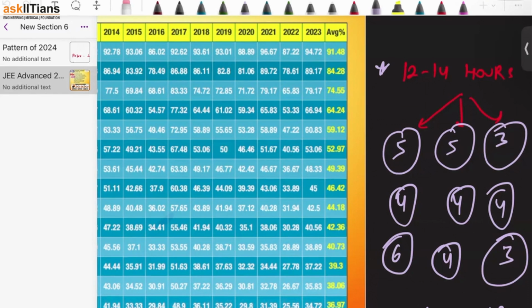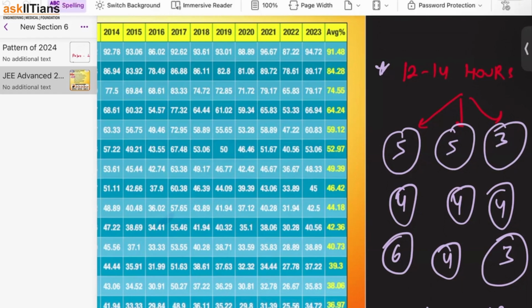So this 12 to 14 hours of our break time, which is our study time, right? That time also should be distributed like that only. So in this time, this is what we have to do. In this time, there is no work for theory. Theory, just do once. You have learned it, it's okay. Now you move forward and just focus on PYQ solving, right? Am I clear, guys?